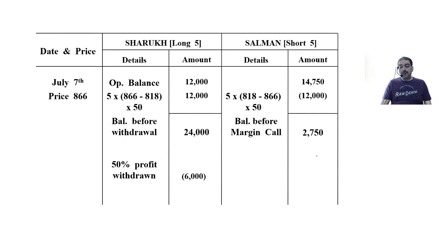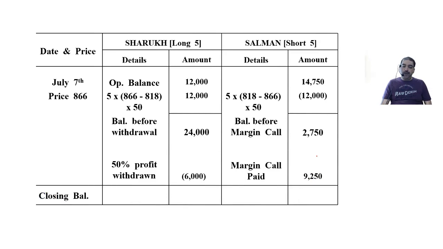Salman will bring in cash to make his amount 12,000. So how much will he bring? 9,250. To make it 12,000, he has to bring in now 9,250. Closing balance for 7th of July: 24 minus 6, 18,000. Salman will come back to the initial margin of 12,000.